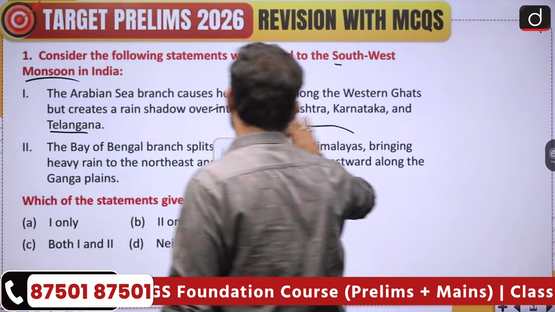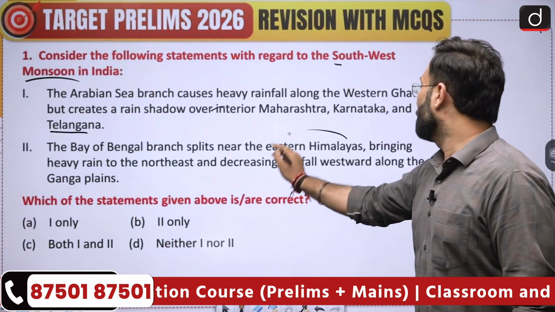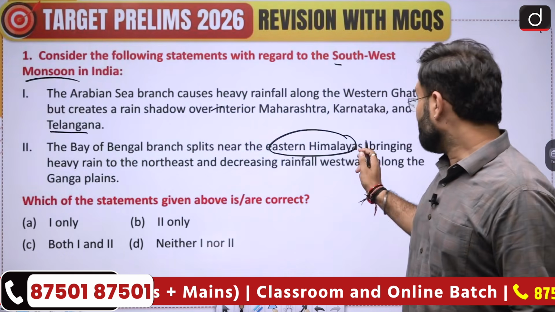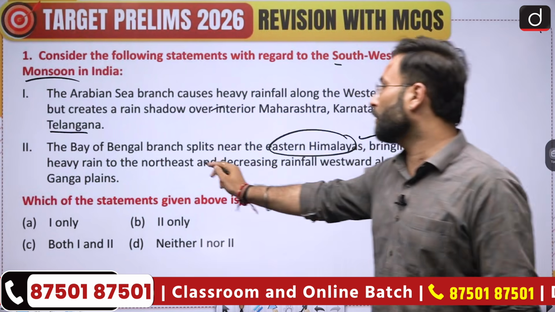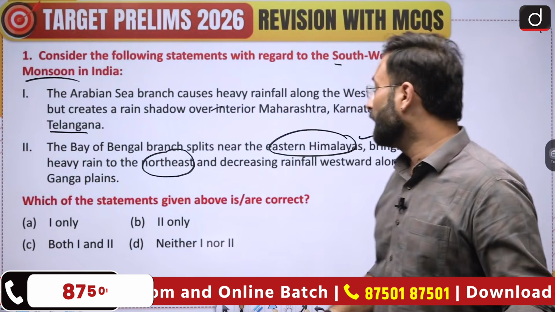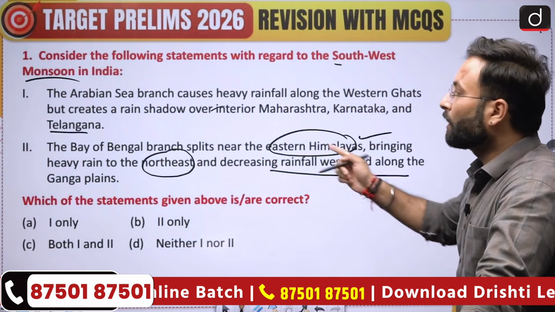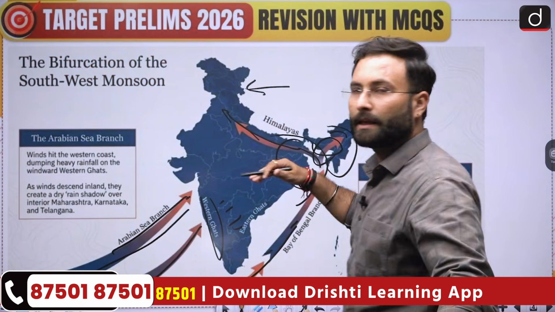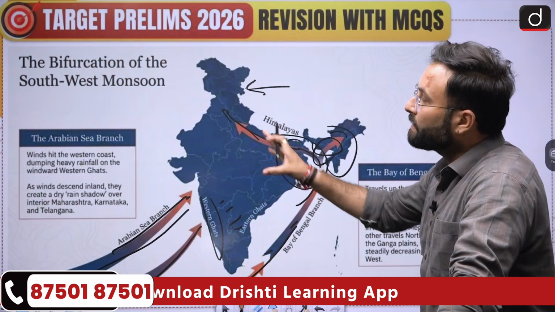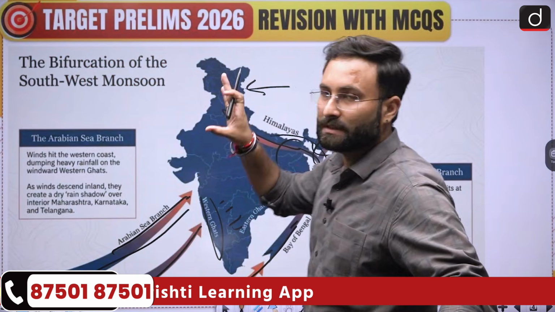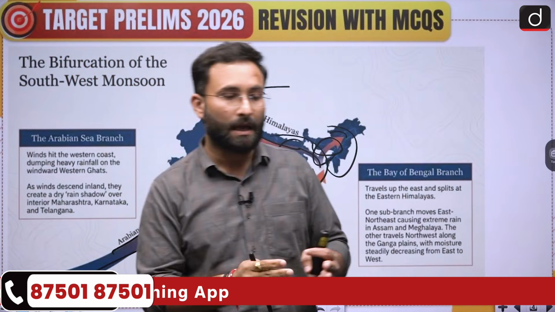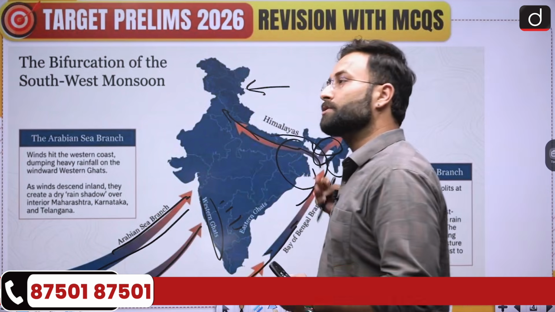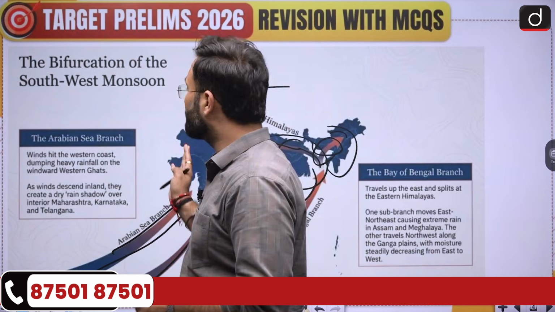The Bay of Bengal branch splits near the eastern Himalayas, which we have seen, these are the eastern Himalayas, bringing heavy rainfall to the northeast region, which we have already talked about, decreasing rainfall westward along the Ganga plains. If we are going in the westward direction, the rainfall will be decreasing. So this is about the bifurcation of the southwest monsoon. There are two branches of the southwest monsoon: one is the Arabian Sea branch and the second is the Bay of Bengal branch. Okay, I hope that is clear.